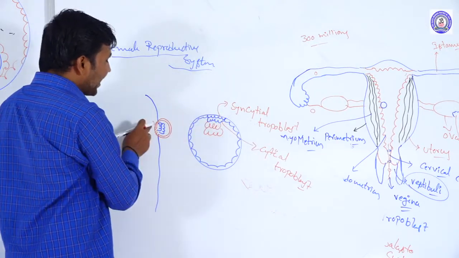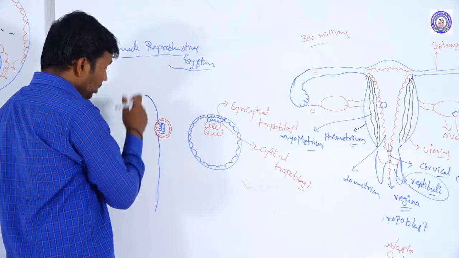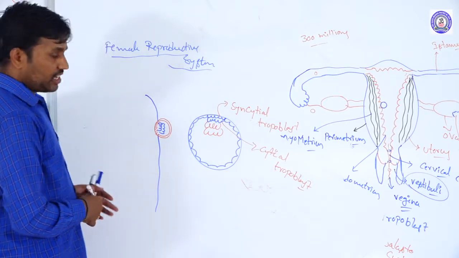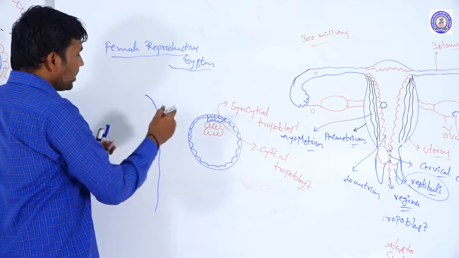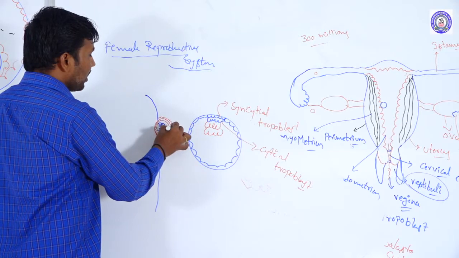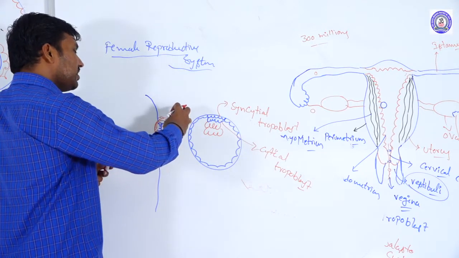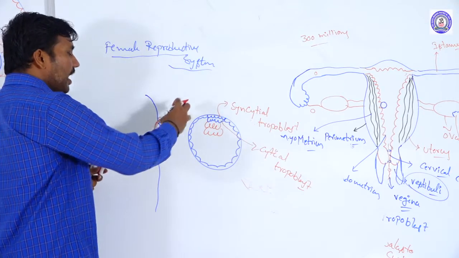These are going to attach to the endometrium region, and the secretions of the trophoblast cells act on the endometrial cells. So this embryo is invading into the endometrium.